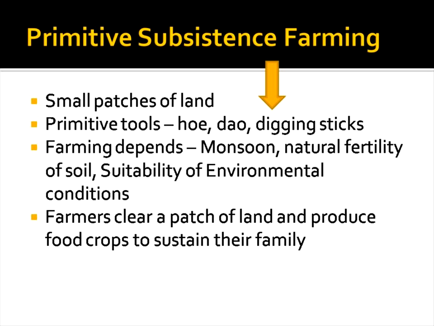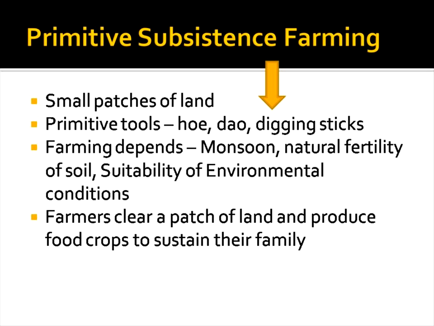Farmers clear a patch of land and produce food crops to sustain their family. They have limited, small patches of land, and they cultivate food grains for their family only. They are not going to sell their food grains to others.